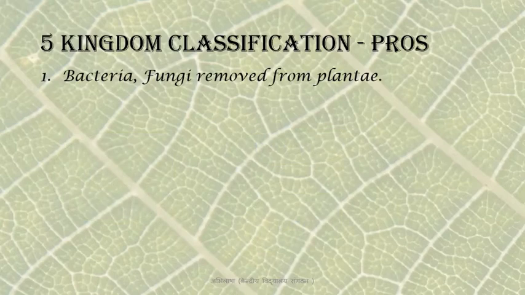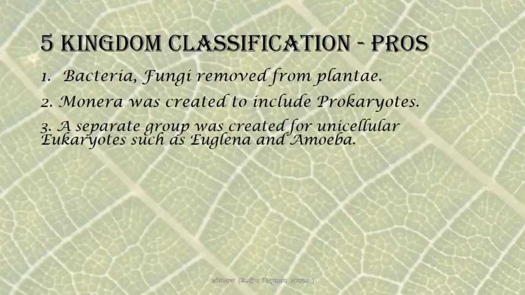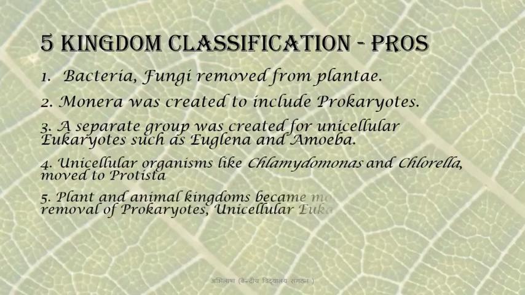Next, Monera was created to include prokaryotes. Then a separate group was created for unicellular eukaryotes such as Euglena and amoeba. Unicellular organisms like Chlamydomonas and Chlorella, which do have chlorophyll but cannot be considered as plants, were moved to Protista. They are unicellular eukaryotic organisms.